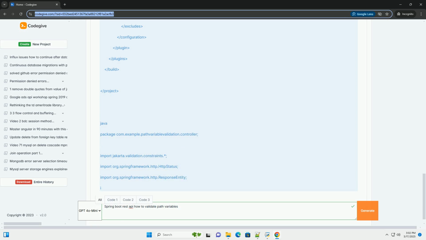Complete example with custom validation. Here's the complete code for the example, including the custom validation. With this setup, you have a robust and well-validated REST API endpoint that protects against invalid path variable data. Remember to adapt the validation rules and error handling to your specific application requirements. Good validation practices are key to building reliable and secure APIs.